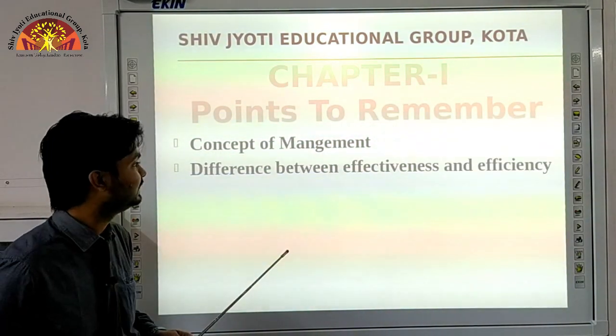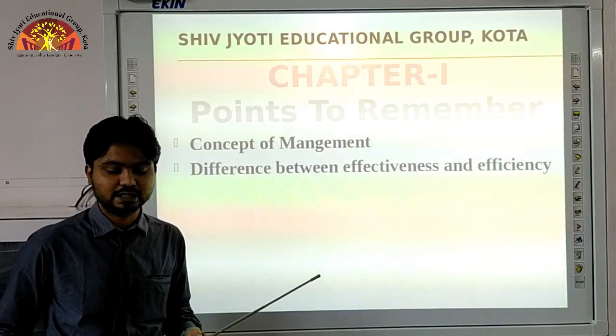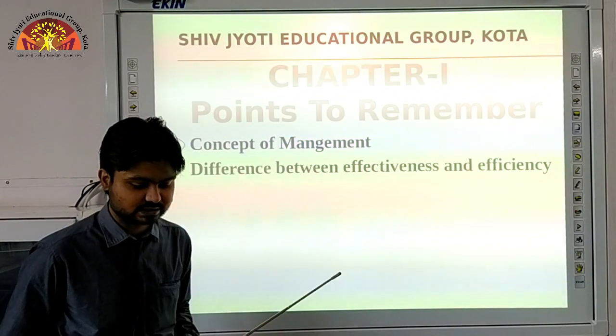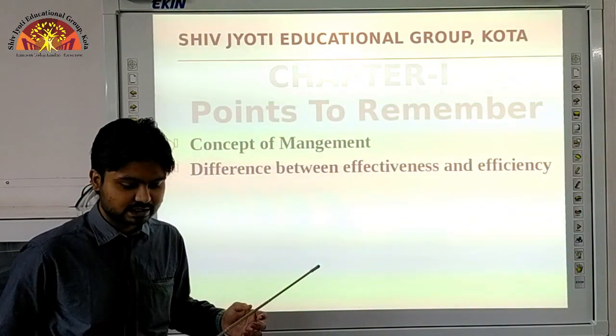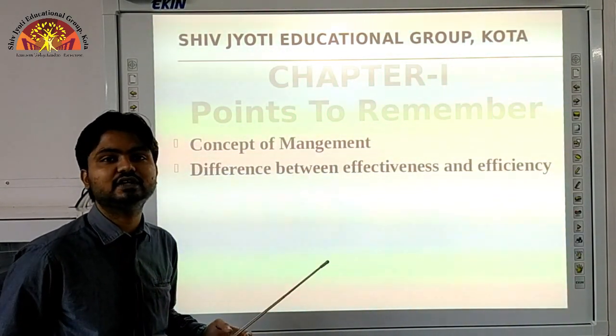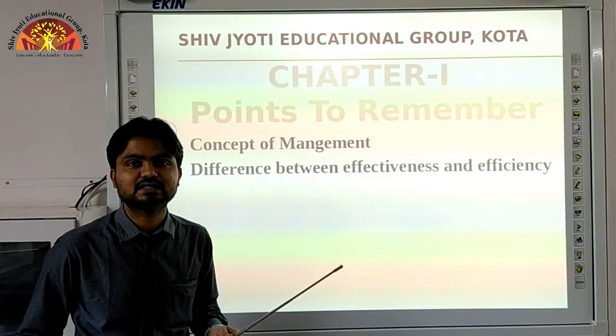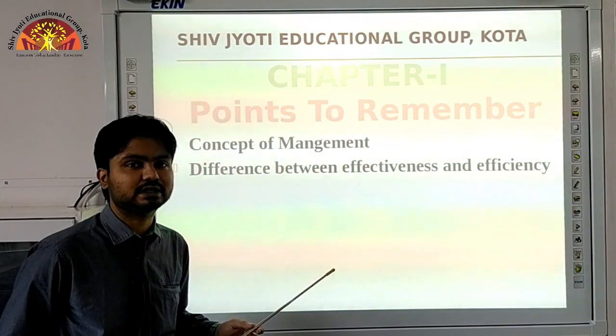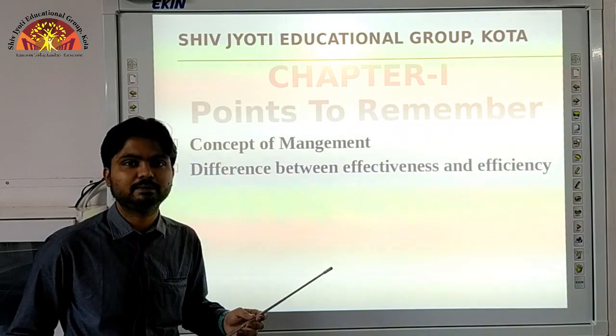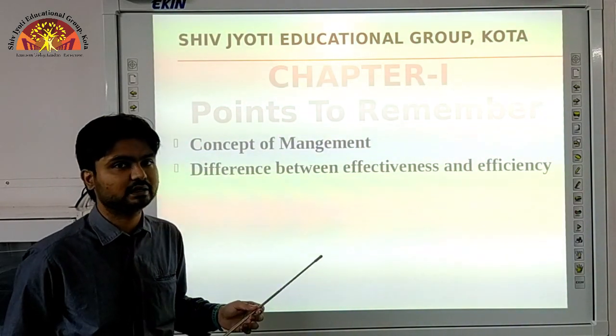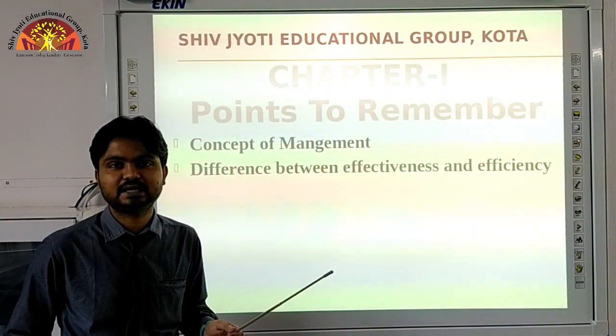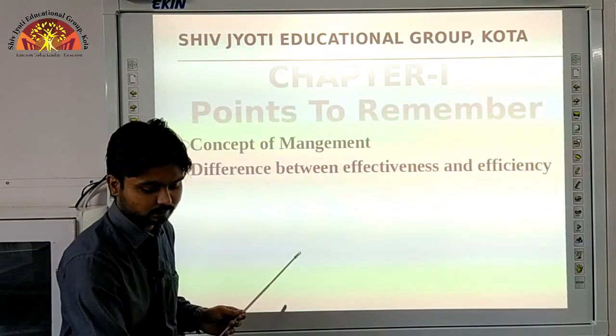Okay. Next, we have discussed the meaning of effectiveness and efficiency. If we talk about effectiveness, it means the work to be done with the minimum resources. That means here the main emphasis is on the cost. We have to complete our work with the minimum cost and with the greater efficiency. Efficiency means the time period.